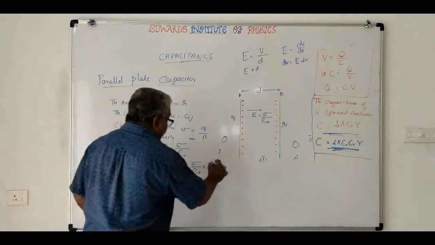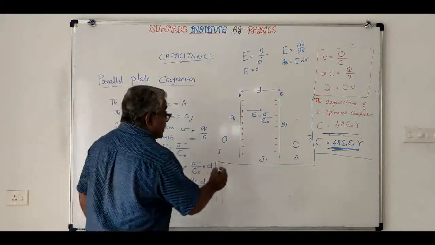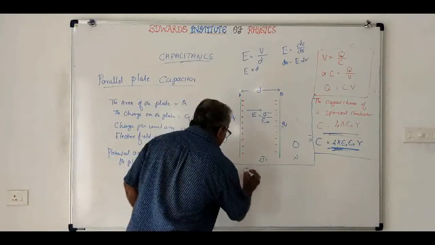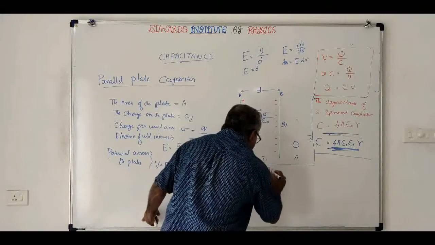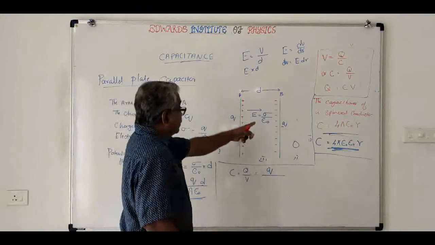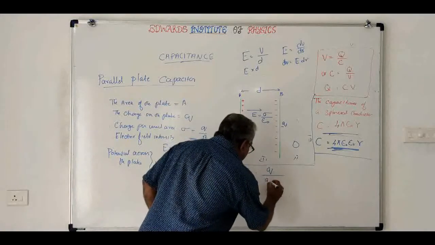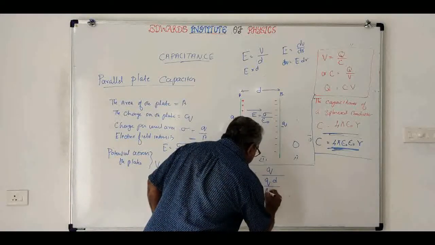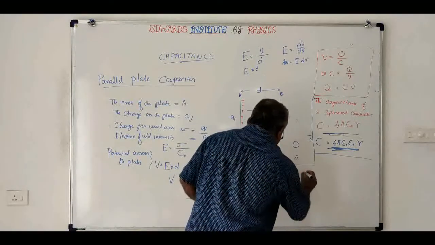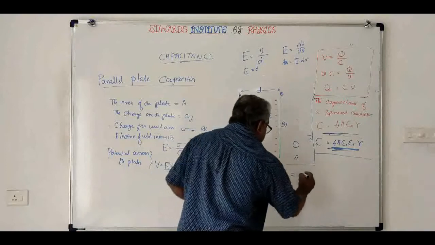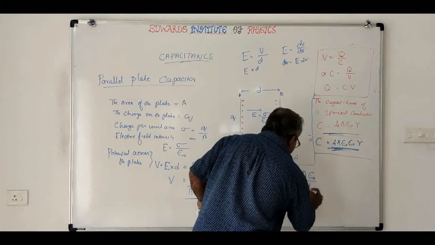Now what will be the capacitance? Capacitance C is equal to Q by V. Total charge is Q here. So Q by V, where V is Q d by A epsilon 0, and Q and Q will get cancelled, giving A epsilon 0 by d.